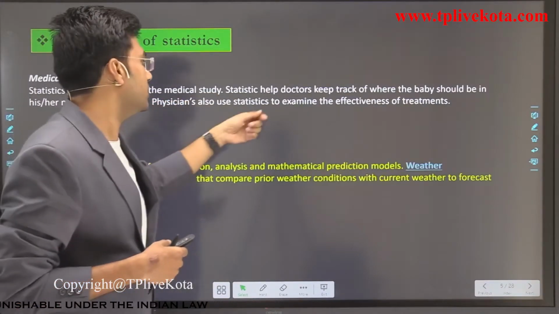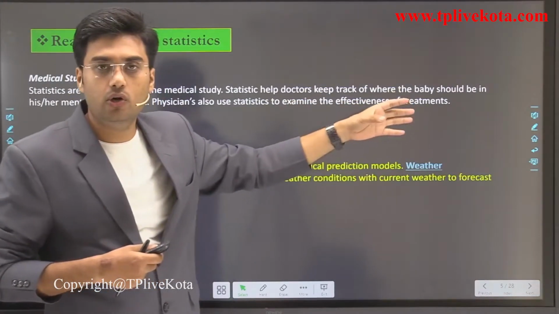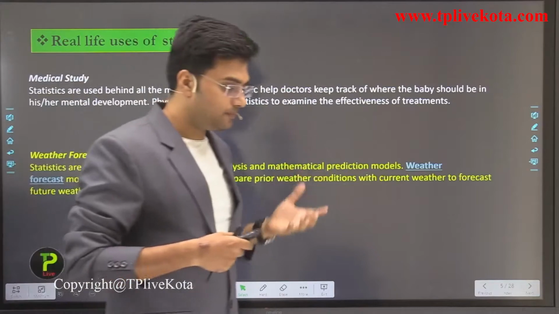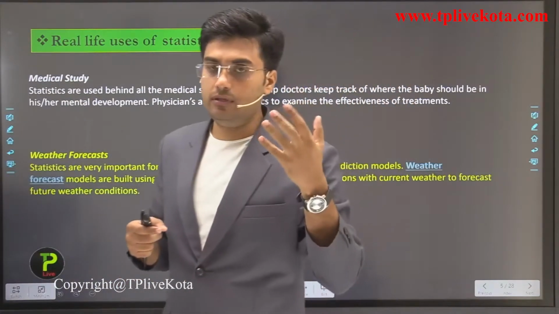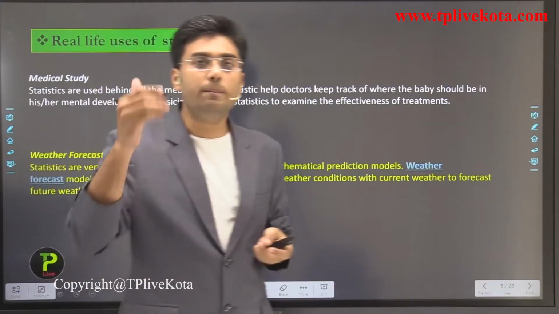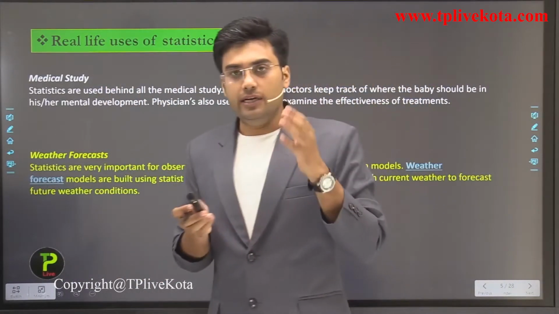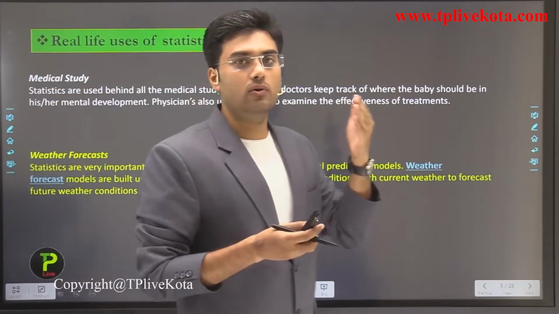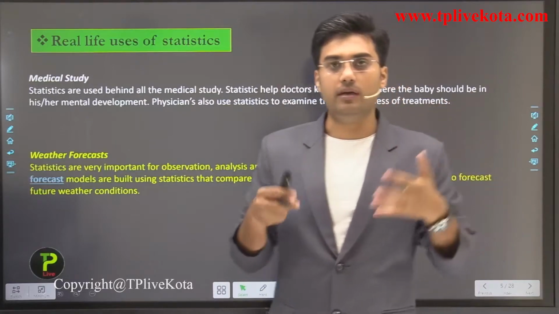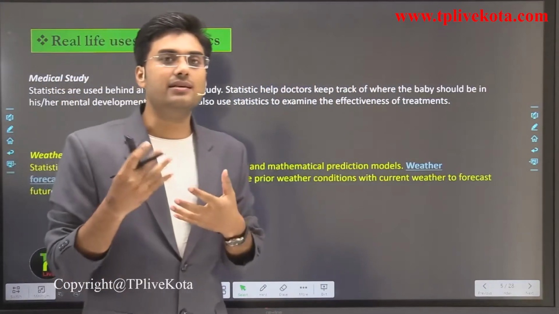Physicians also use statistics to examine the effectiveness of treatments. For example, if I am the patient and I have all my previous medical reports, then it is easy for the doctor to treat me because I have records of my previous health checkups. So this is just statistics.